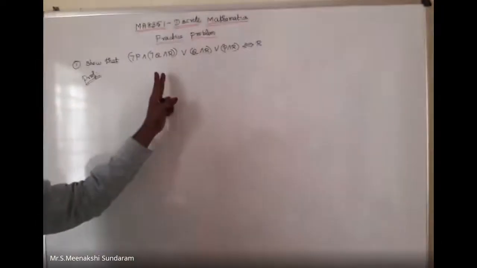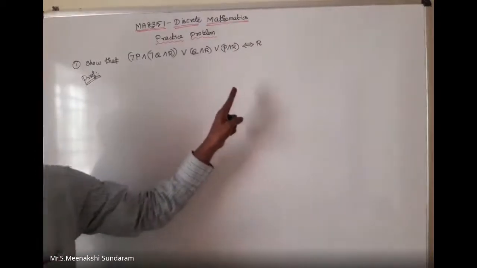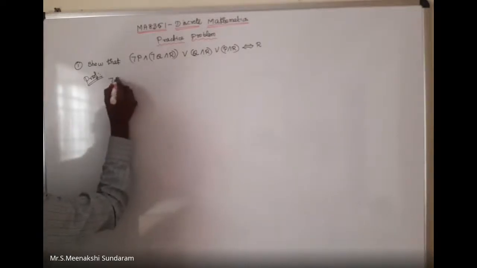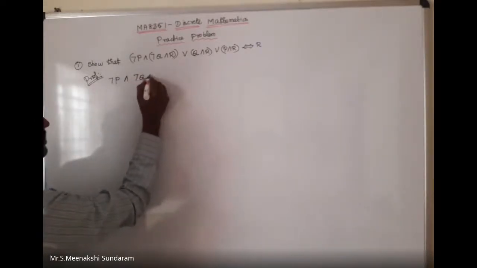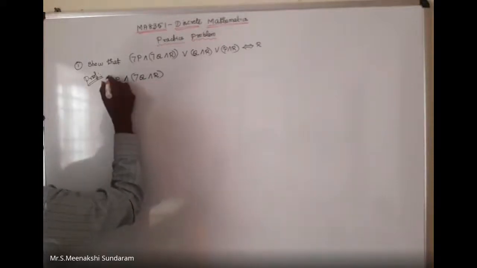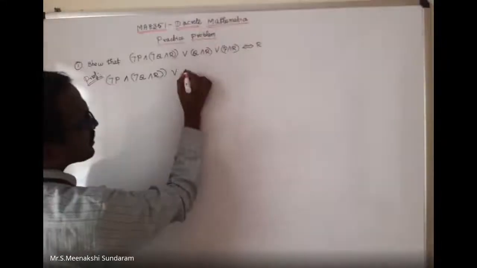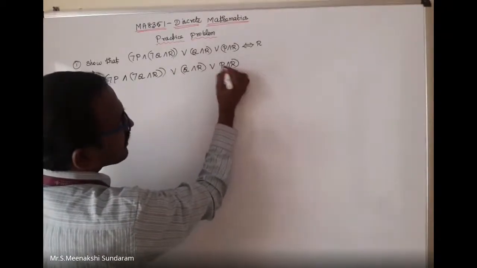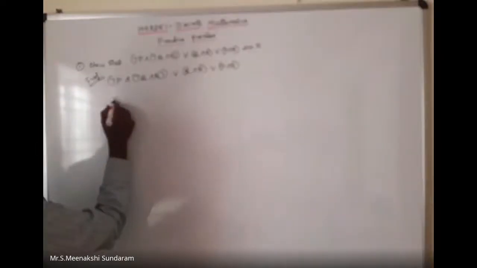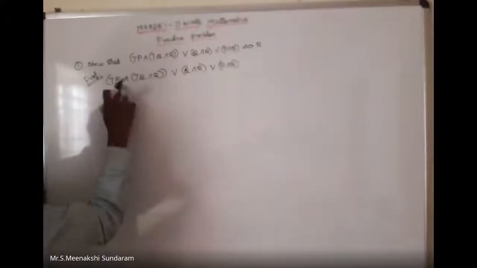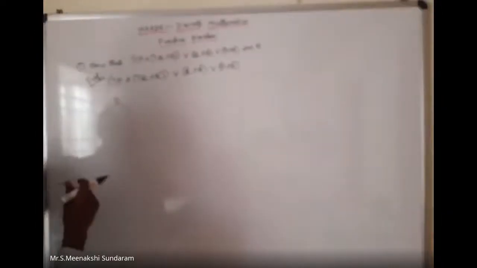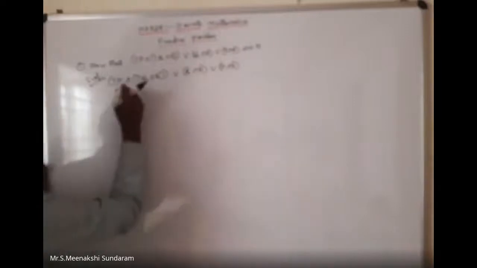You take the LHS and bring it to the RHS by using the equivalence formulas. Take the LHS, the left hand side: negation P, conjunction, negation Q, conjunction R. The brackets are most important. Disjunction, Q conjunction R, disjunction P conjunction R. This is the equivalent form. For the next step, how can we simplify with another formula? What law can we apply here?